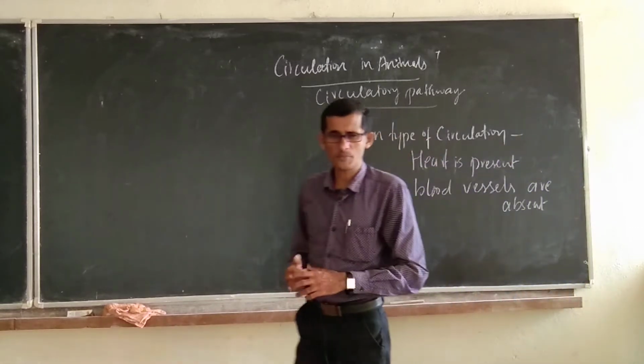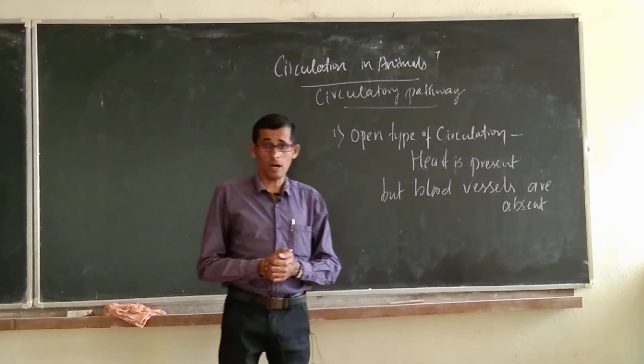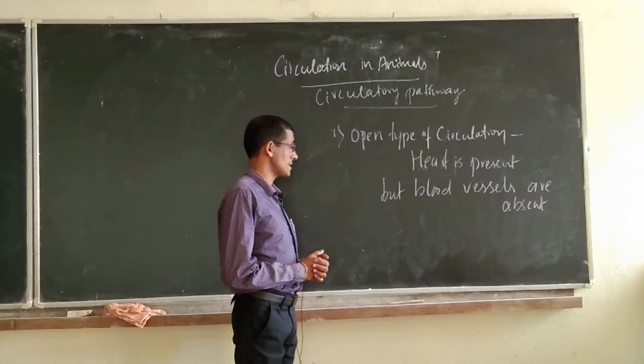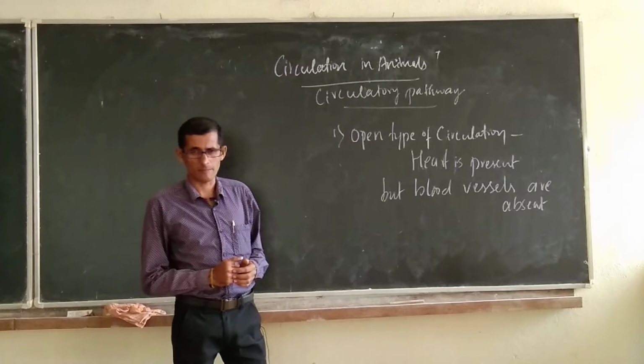Blood vessels are absent, but the heart or the pumping organ is present. Then it is an open type of circulatory system.